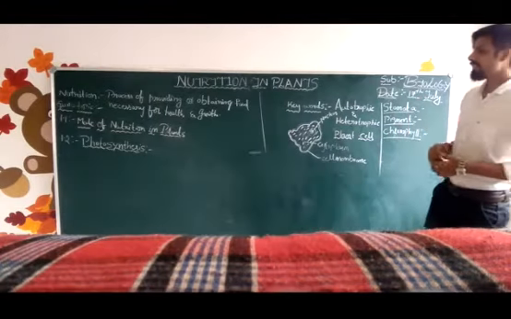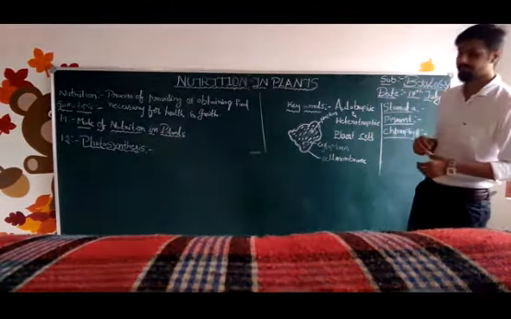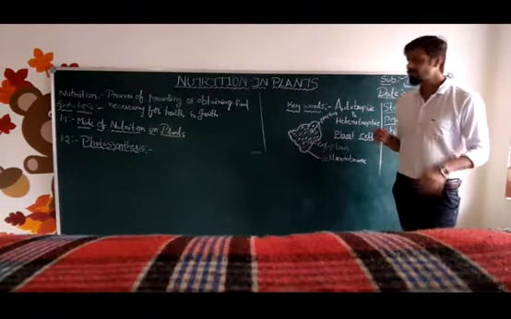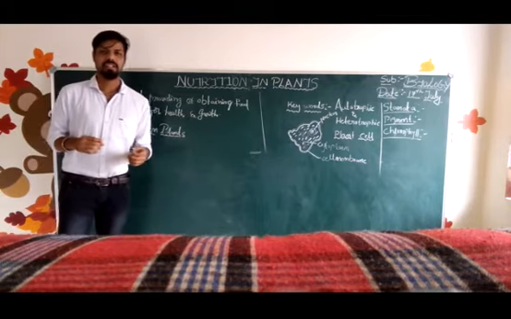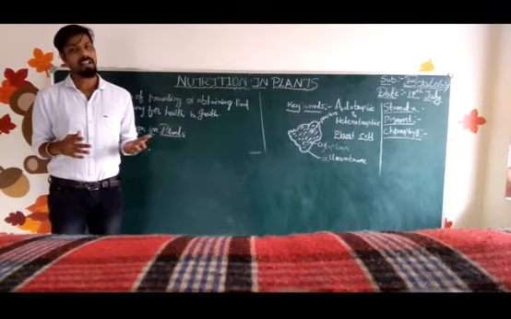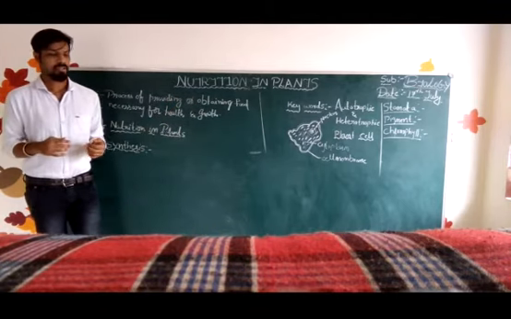Okay, let me tell you about the mode of nutrition in plants. In what way can plants prepare their own food? Before telling that, you have to learn about photosynthesis. What is photosynthesis? Here, in the word photosynthesis, photo means light and synthesis means to prepare. In what way are the plants preparing their food? Okay, my question is whether all parts of a plant are functioning for the food or only certain parts of the plant. Okay, let me tell you that.